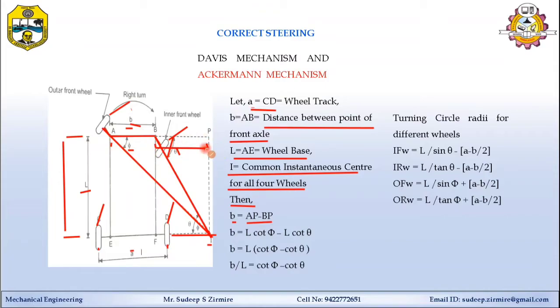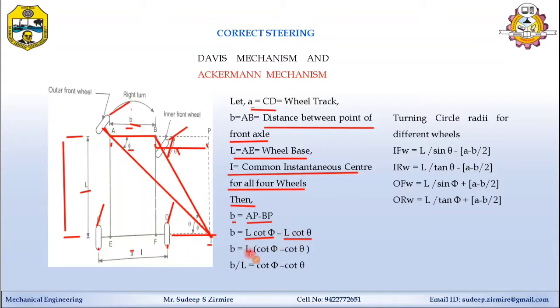When you take AP, you can write cot phi is AP by L, where L is the distance, the wheel track. Substituting, AP is L cot phi, and minus this BP, which is L cot theta.